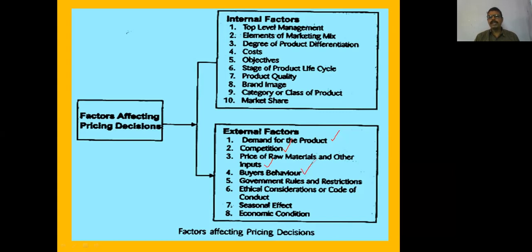Buyer behavior, in the sense, sometimes consumers are reluctant to purchase at a low price because they feel that it is undervalued and does not have good quality. If government sanctions are more, prices will be increased. Seasonal effect. Usually in the unseasonal periods, special discounts are offered so that they can exist in the market. Economic conditions. The rupee value, inflation, purchasing power, all these are economic conditions which impact the prices of the products.